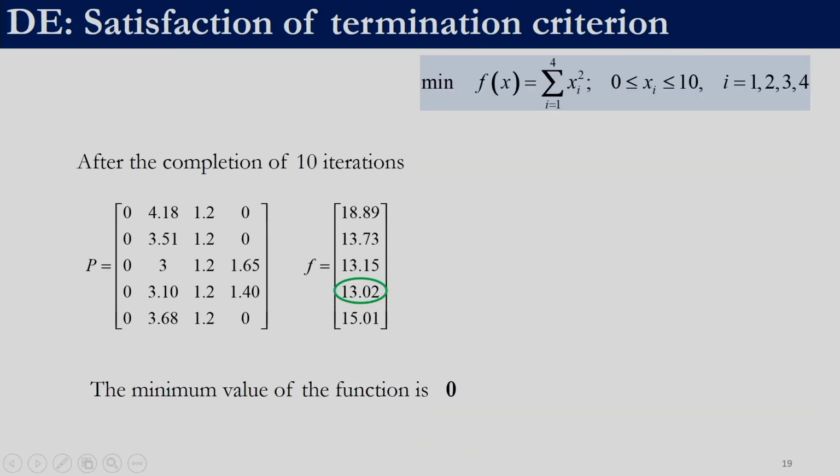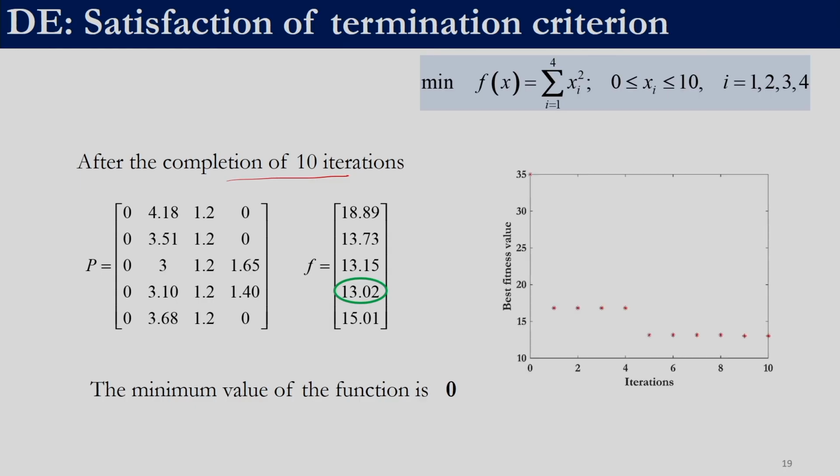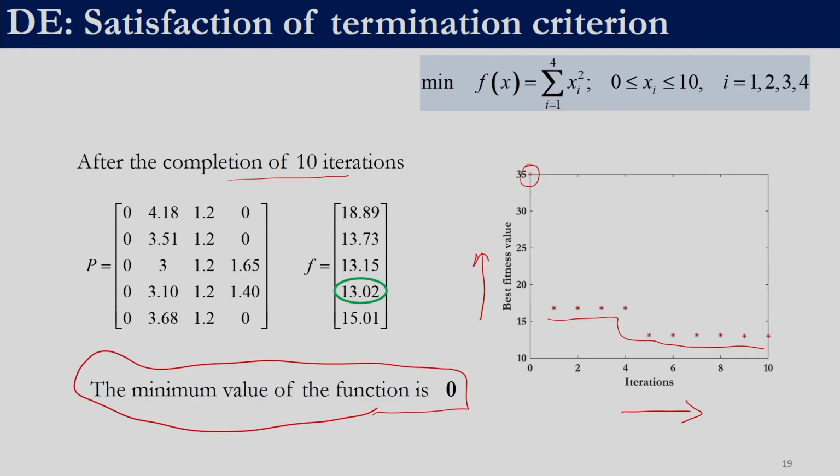If we continued performing that, at the end of 10 iterations this is what we will get. If we look at iteration versus best fitness function value, in each iteration it is monotonically decreasing. It started with a value of 35 and then kept decreasing. If we perform a few more iterations, we might be able to get the globally optimal solution of 0. At the end of 10 iterations with these settings, differential evolution was unable to get the globally optimal solution. So, this completes our study of differential evolution.